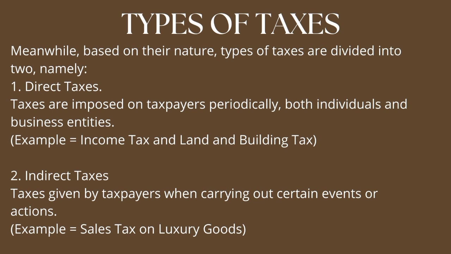The examples are income tax and land and building tax. And the last is indirect taxes, taxes given by taxpayers when carrying out certain events or actions. The example is sales tax on luxury goods.